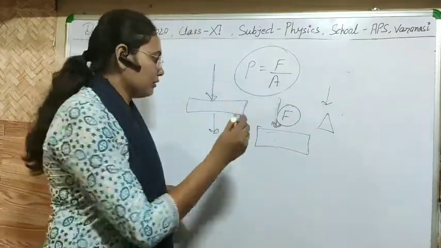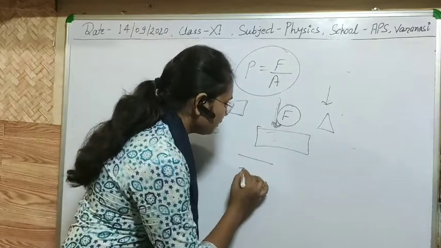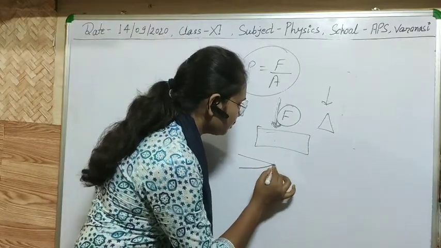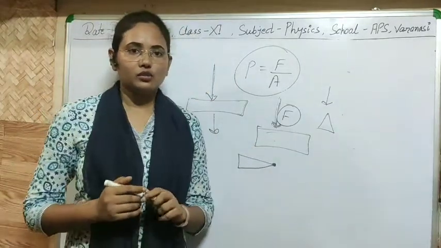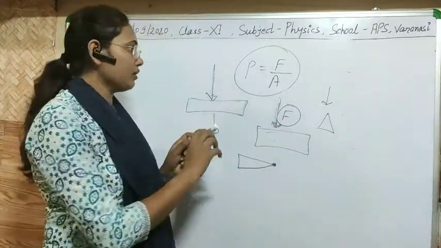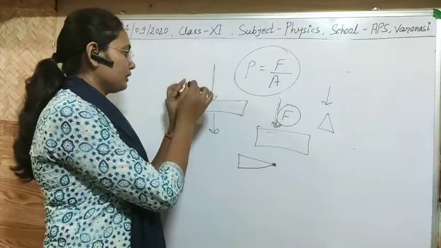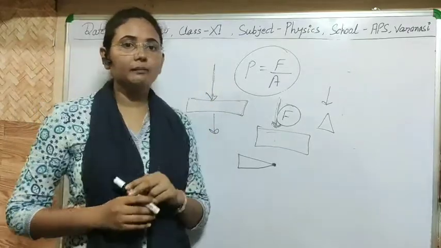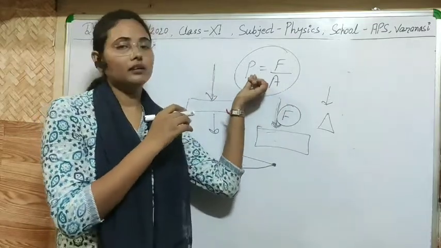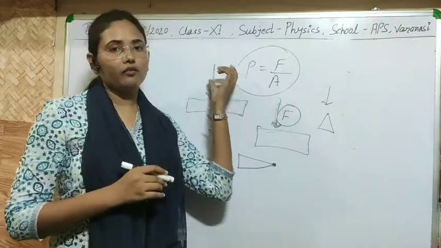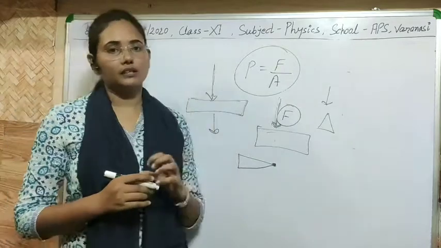If you see the edge of pins or nails, it is of smaller area. So if we want to use pins or nails to push them into the wall, then definitely we need a smaller area so that there will be larger pressure on the wall and we can use it easily.